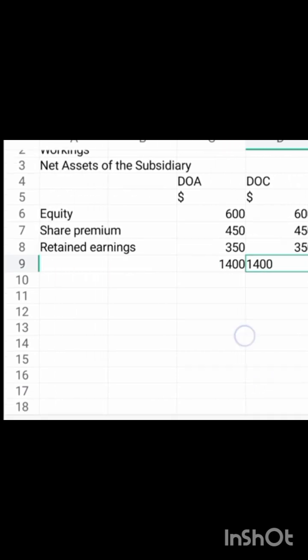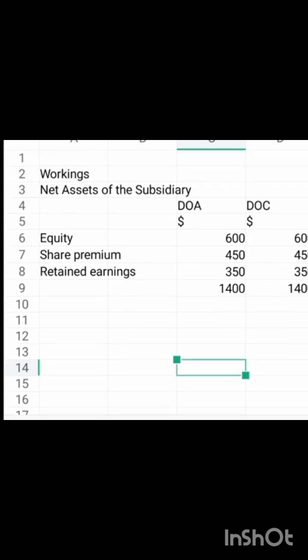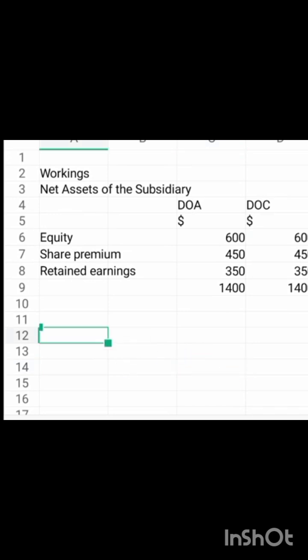The step actually asks us to prepare the group structure first. So the first thing you're supposed to do is to prepare the group structure. Group structure is just like a line, since they acquire 100%, so there is not much big deal in it. Okay, so let us calculate 2 now.